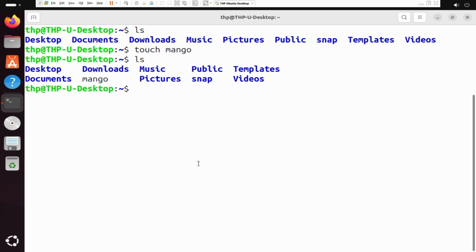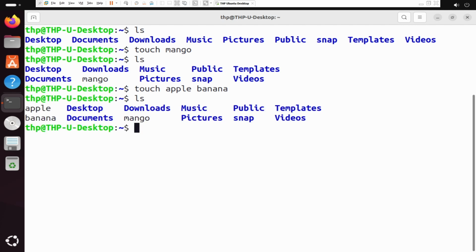Now let's create another file. Let's touch apple and banana. You can create all of them on the same line. It doesn't matter. Touch apple, then banana, and then I hit enter. When I do an ls again, you see now I have apple. It's listed in alphabetical order. Apple, I have banana, and I have mango.